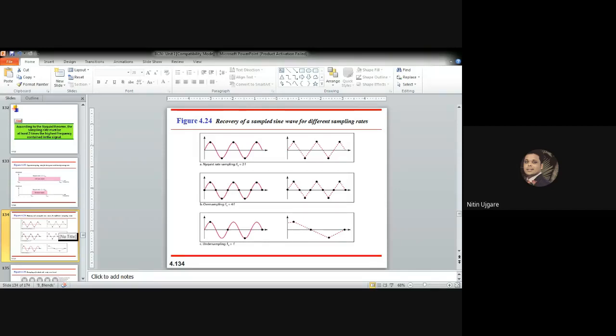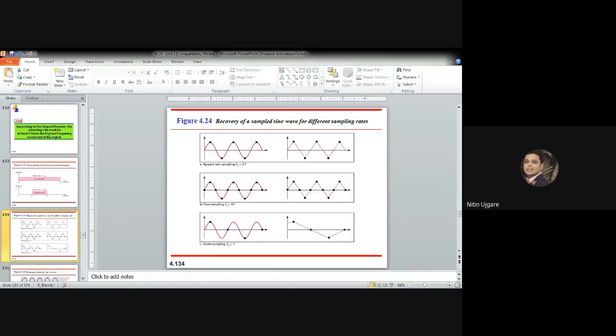For intuitive examples of the Nyquist theorem, let us sample a simple sine wave at three sampling rates. The first sampling rate is basically twice the Nyquist rate. The second sampling frequency is basically the Nyquist rate itself, and the third sampling rate is actually 1/2 of the Nyquist rate. So this figure shows the sampling and the subsequent recovery of the signal.